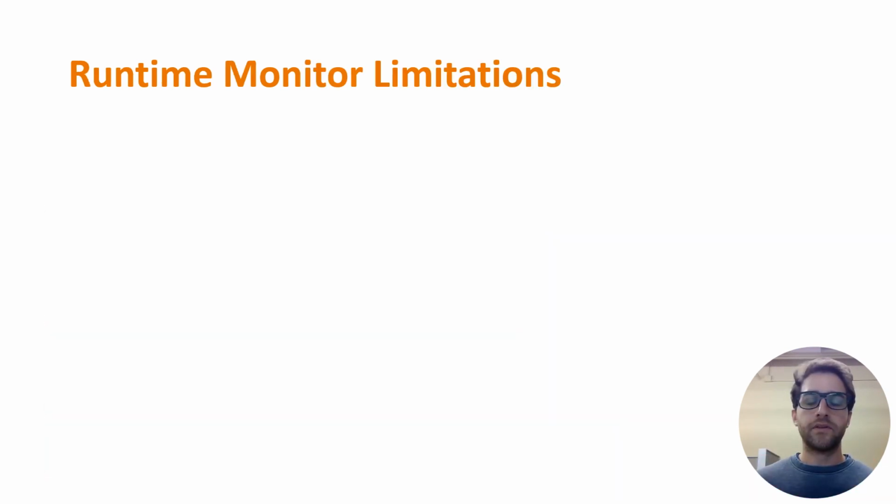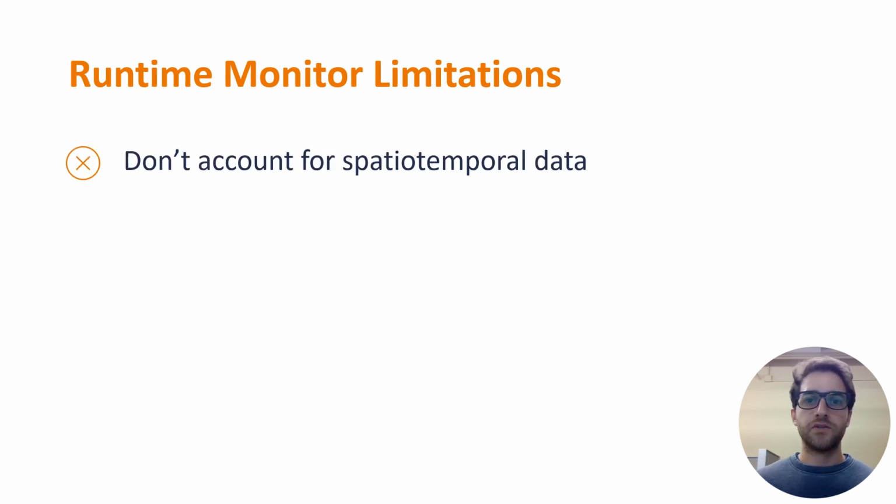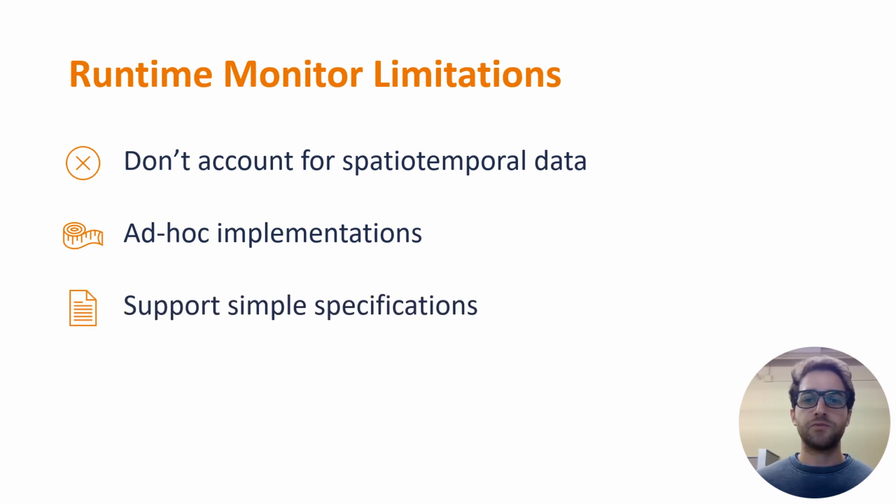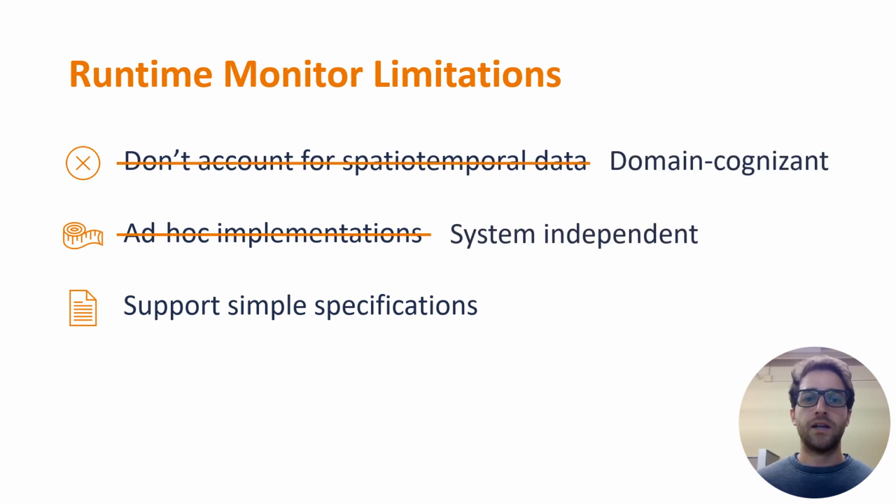However, current runtime monitors are limited in several dimensions. They don't account for spatial temporal data required to reason about AV behaviors. They have relied on manually instrumented methods to derive necessary information, and they have focused on simple specifications that don't capture the full system behavior. To solve these issues, our framework leverages scene graphs to provide the first domain cognizant monitor that can work with any AV system and can handle complex AV safe driving specifications.